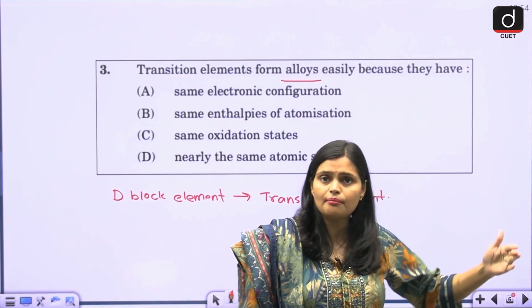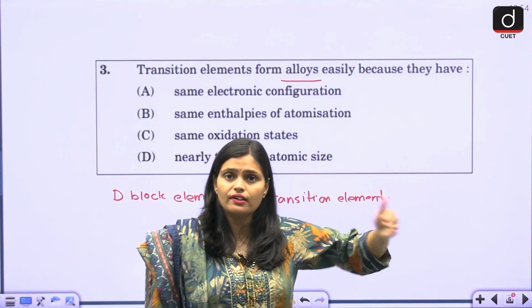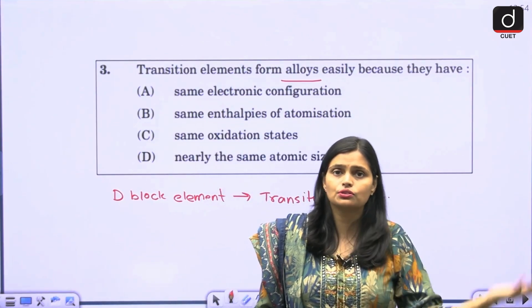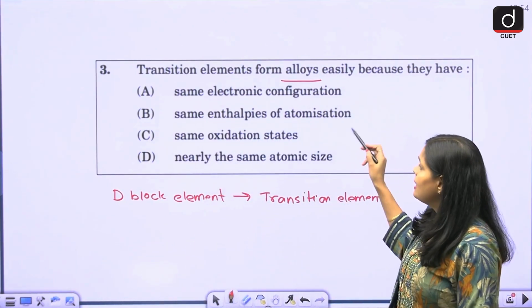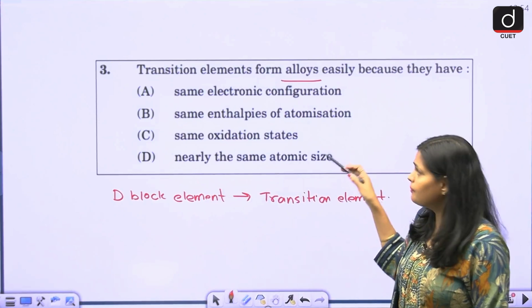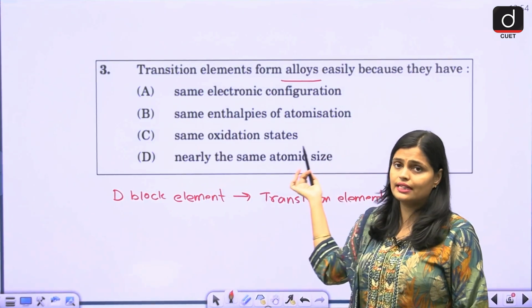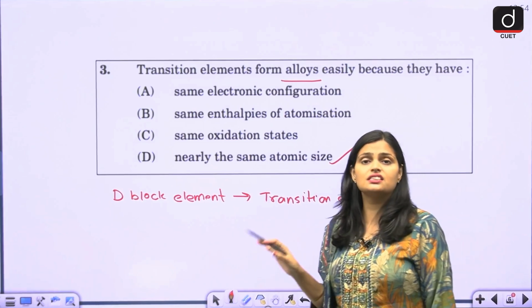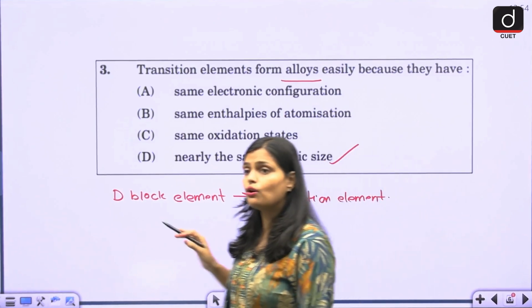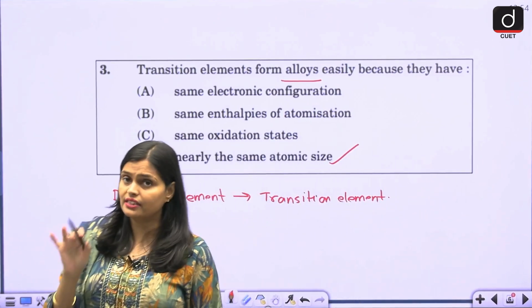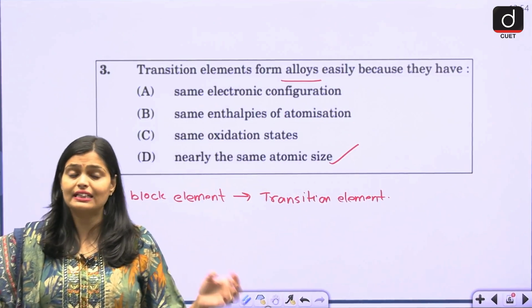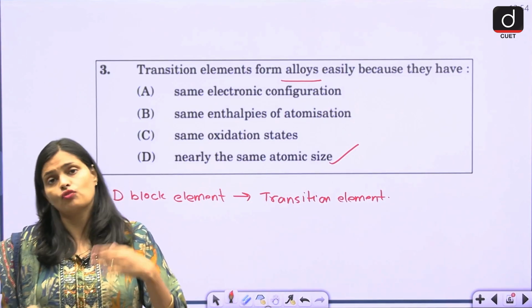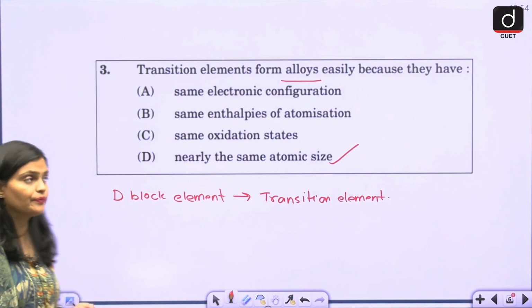You will get different electronic configurations, so this should not be the reason. Enthalpies are also not the same, and the oxidation state also varies. Nearly the same atomic size. This is the correct answer. Nearly all the transition elements have the same atomic size, so very easily they mix with each other and form an alloy. Okay.